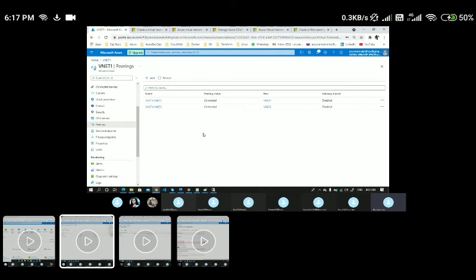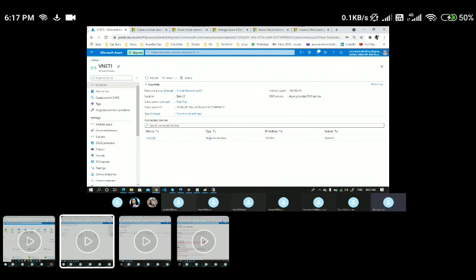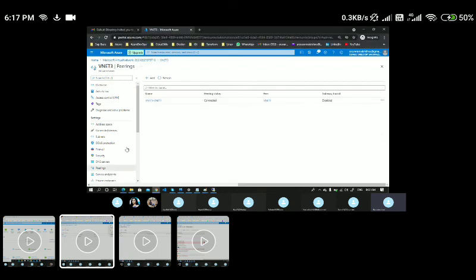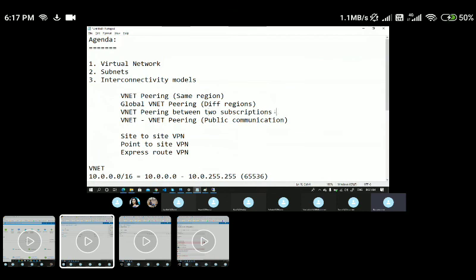Now what you can do is, since we already have a VM1 here, you can test the connectivity by creating one more VM in the VNet in this particular subscription, and you can test the connectivity by connecting to the private IP. It will work. So this is what I wanted to cover today.